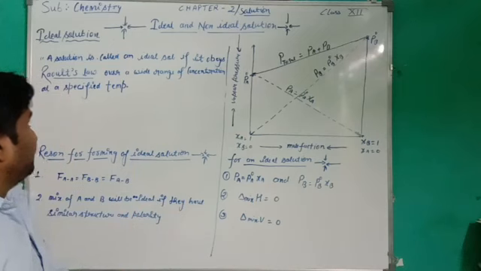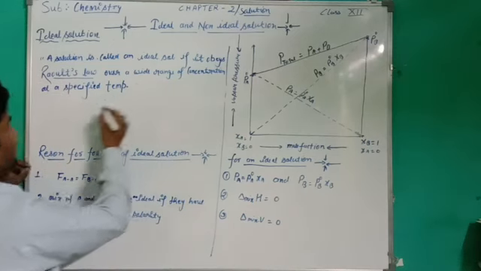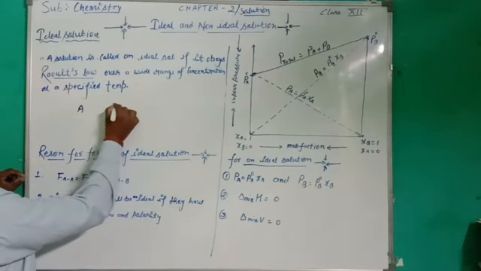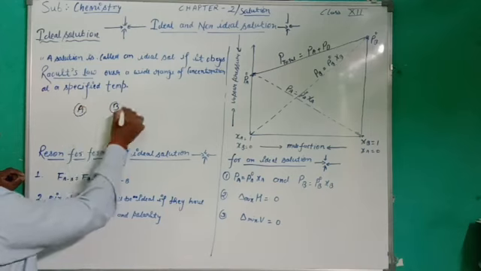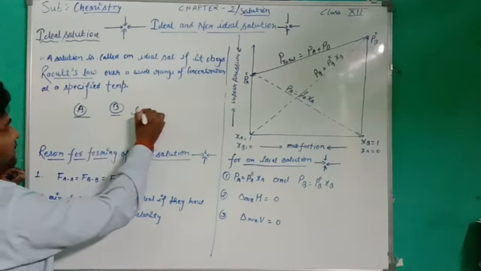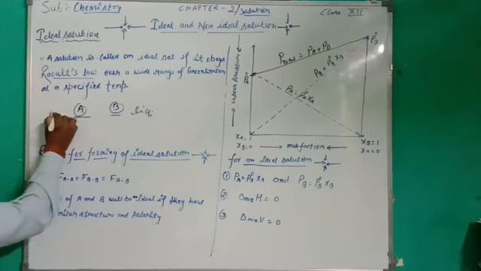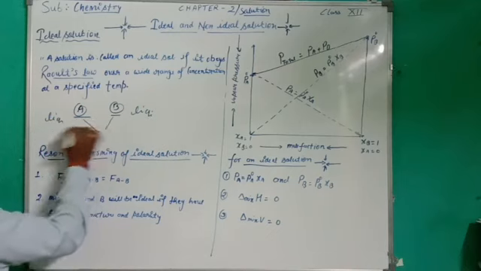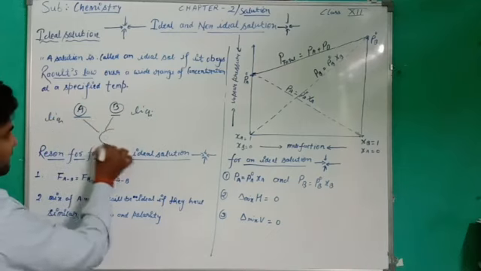Suppose here we have two liquids, A and B, both mixed together in a container.